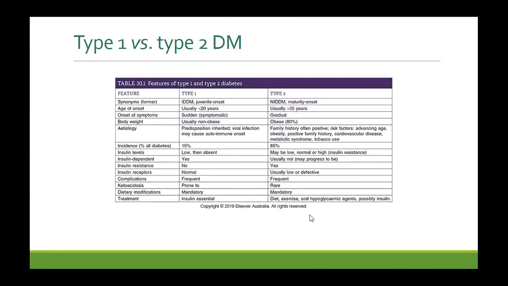In type 2, there are multiple approaches you can use: dietary control, exercise, and oral hypoglycemic agents, the oral drugs that bring down blood glucose levels. In some cases of type 2 diabetes, you have to use insulin as well, because after a while the beta cells burn out and insulin levels begin to drop. Then you have to supplement insulin. So usually people with type 2 diabetes, 10 to 20 years into the disease, might require insulin as well.